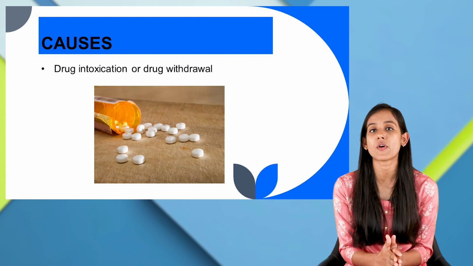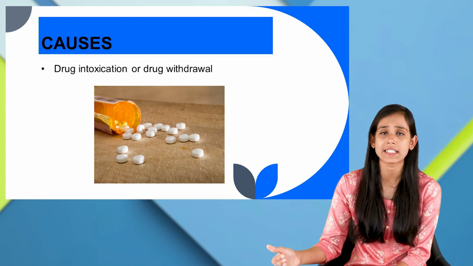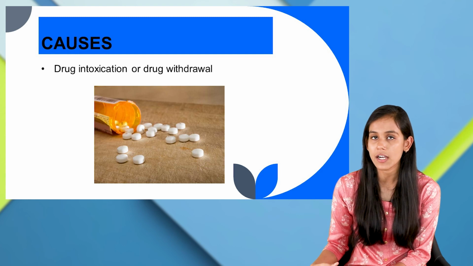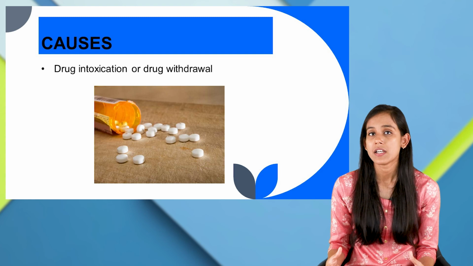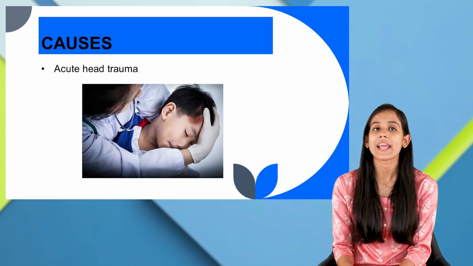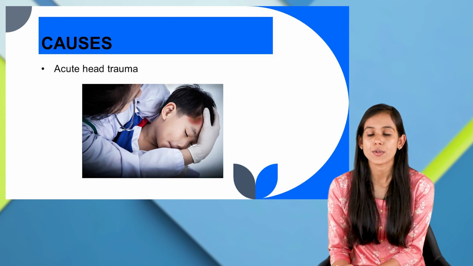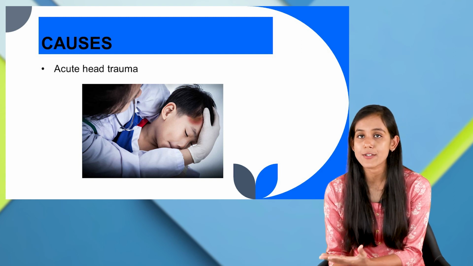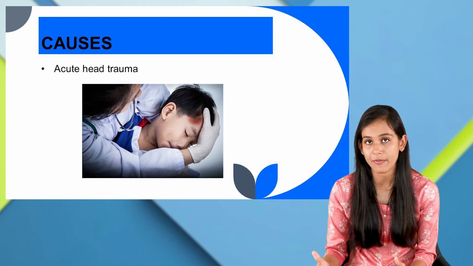As I mentioned for neonates, we sometimes give narcotic drugs to treat other diseases, and when we start withdrawing the drug, there might be seizure. Then if there is acute head trauma, anything which can cause harm to the neurons, such as traumatic brain injury, there is a possibility that the neurons might get affected, right?